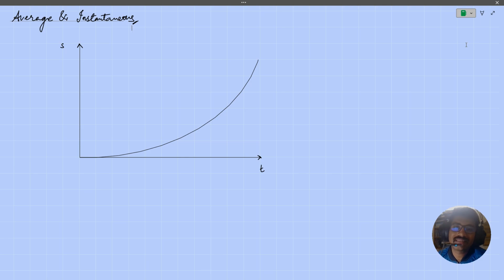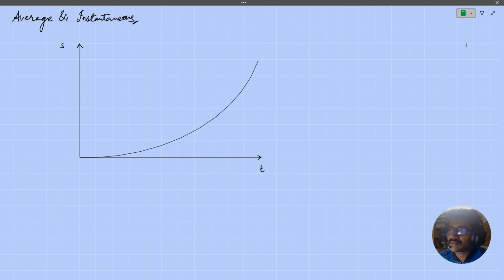Now, in the last class, we were discussing the concept of speed and velocity, and in this lecture, we are going to talk about how to find the instantaneous or the average speed and velocity with the help of graphs. So let's begin.